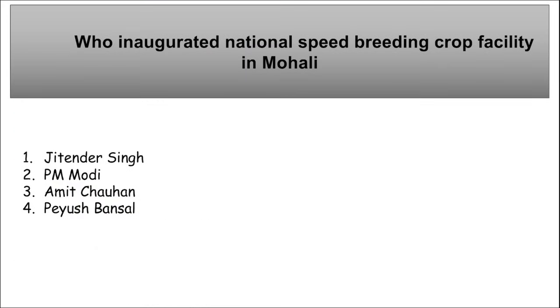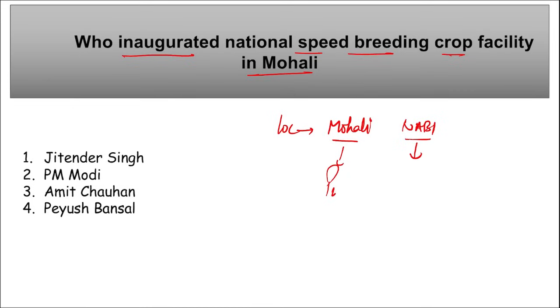Next, who inaugurated National Speed Breeding Crop Facility in Mohali? So our National Speed Breeding Crop Facility, right? Where it was launched, Mohali location is important. It was launched in Mohali, right? In NABI, Mohali. And the question asked here is, who inaugurated this National Speed Breeding Crop Facility? This was at NABI. What is NABI? NABI is your National Agri-Food Biotechnology Institute. This is in Mohali. And where is Mohali? If the name of state is being asked, it is in Punjab, right?